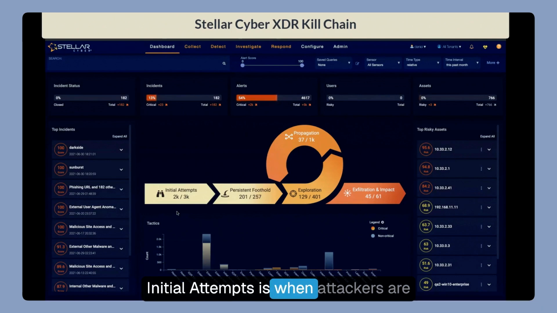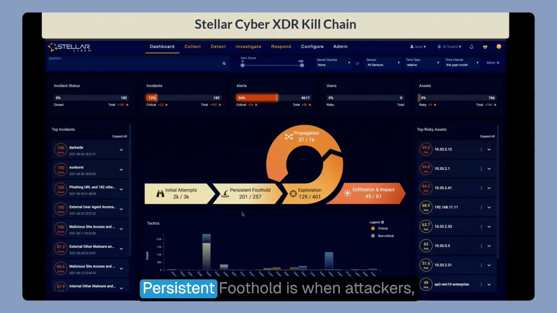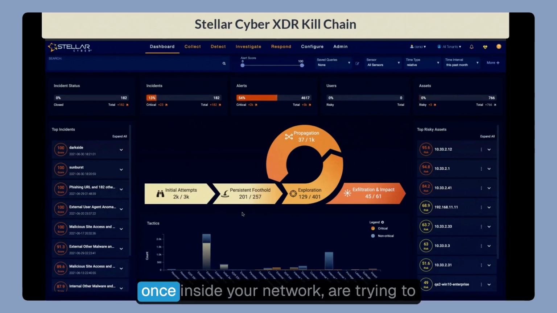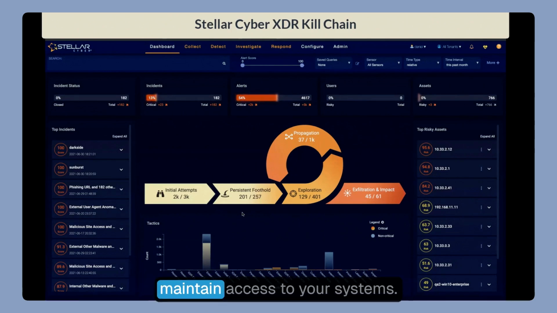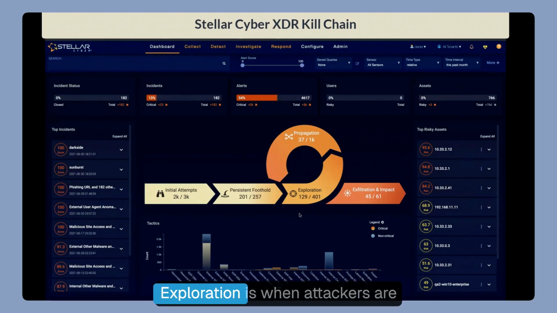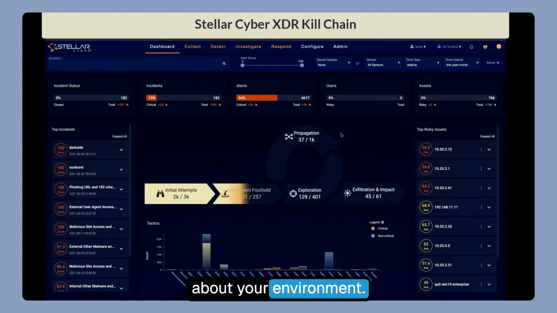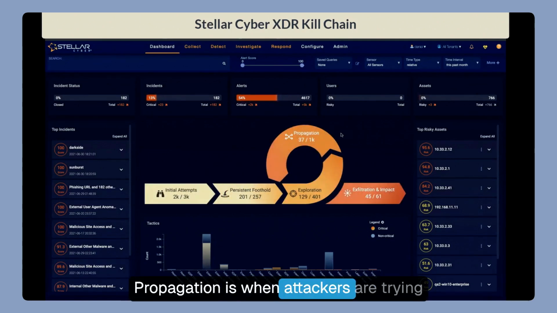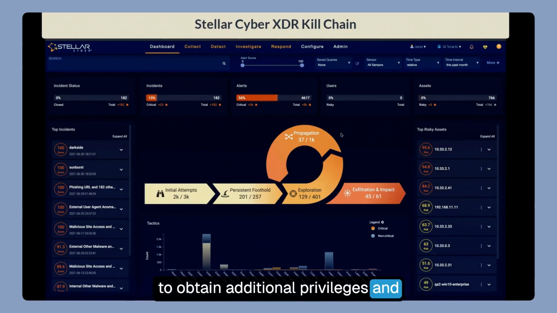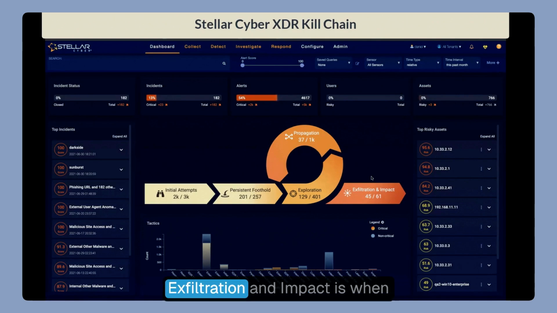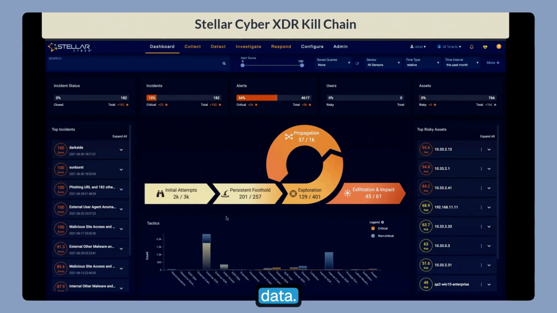Initial attempts is when attackers are trying to access your network. Persistent foothold is when attackers, once inside your network, are trying to maintain access to your systems. Exploration is when attackers are inspecting your network, learning more about your environment. Propagation is when attackers are trying to obtain additional privileges and control additional systems. Exfiltration and impact is when attackers are attempting to steal your data.